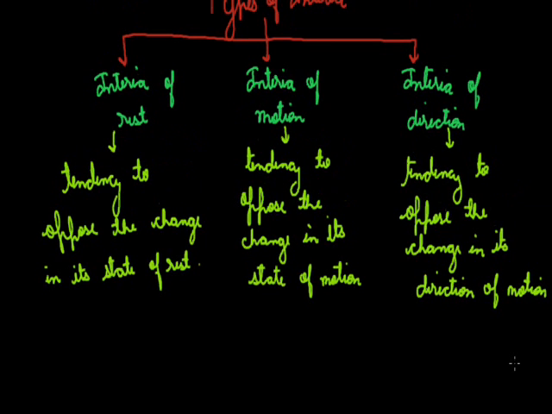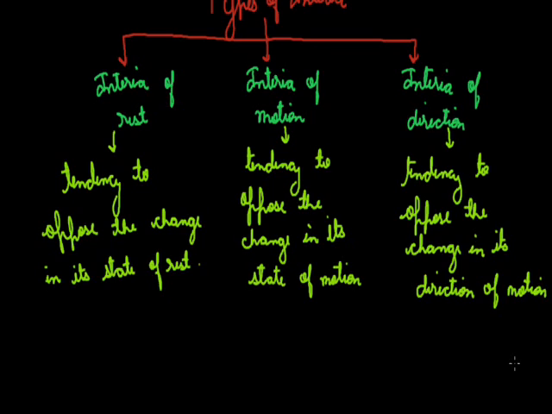Now we will discuss how these inertia are applied in practical life. For example, if we have a carpet kept on the floor, and many people use carpets at home, as we know, whenever we beat a carpet with a stick to remove the dust particles, it is suddenly set into motion.